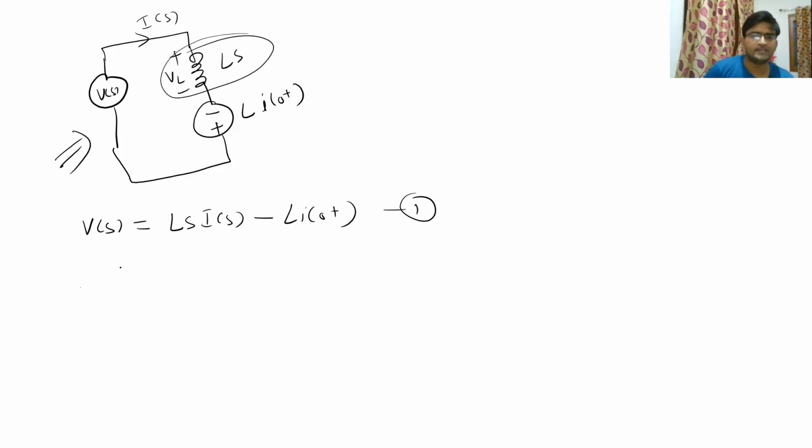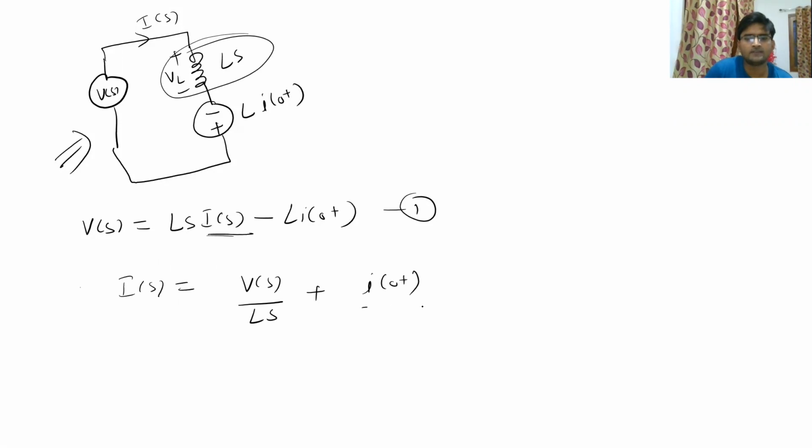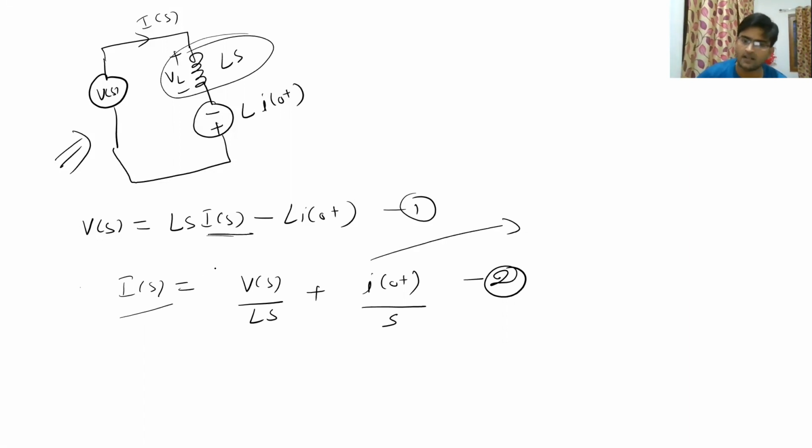So if we rearrange this equation and find this equation in terms of Is, what we will get? We will get Is is equal to Vs divided by Ls plus I0 plus divided by s. This will become our equation 2. And since this is the equation of current, this can be regarded as a KCL equation. So if you want to draw a circuit regarding the current equations, you can draw it like this.